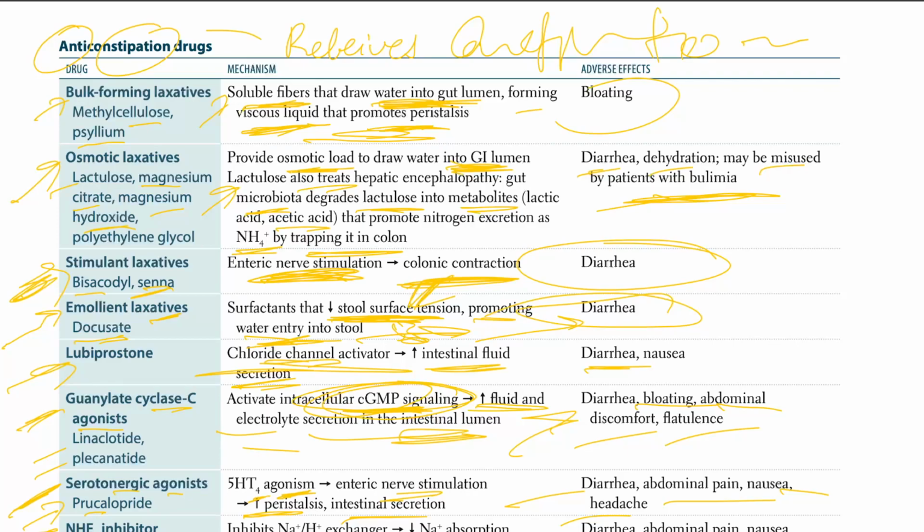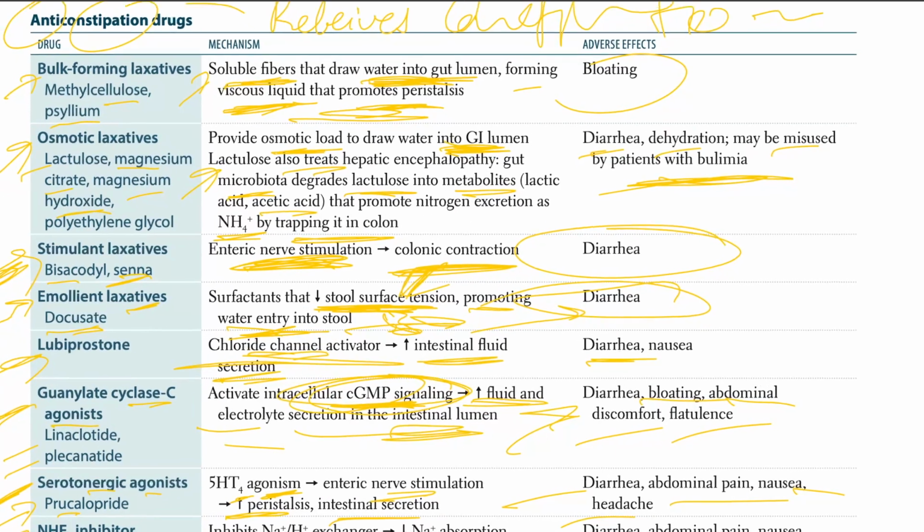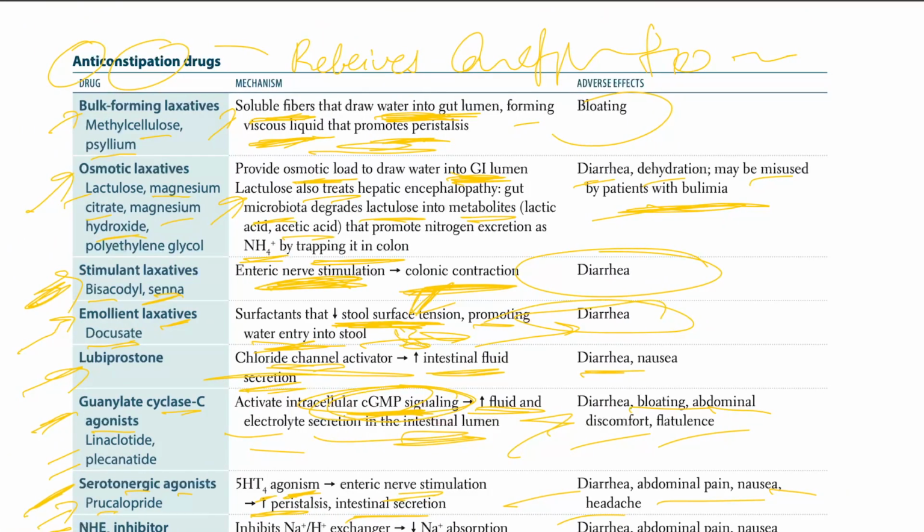They are the tenapanor. Tenapanor inhibits the sodium hydrogen exchanger, leads to decrease in sodium absorption. So sodium remains in the lumen, causes increase in water secretion into the lumen, causes diarrhea, abdominal pain, nausea. Okay, so that's all for the anti-constipation drugs.